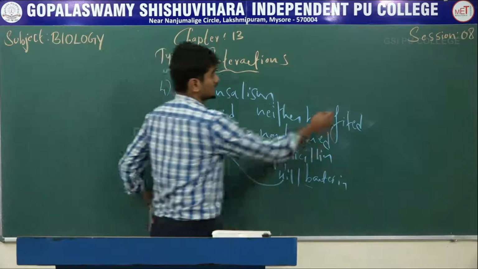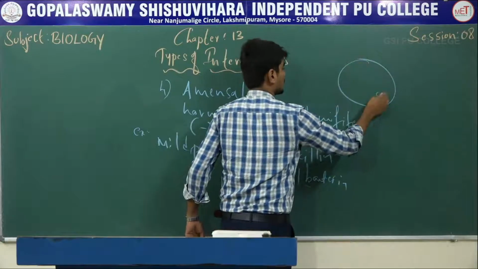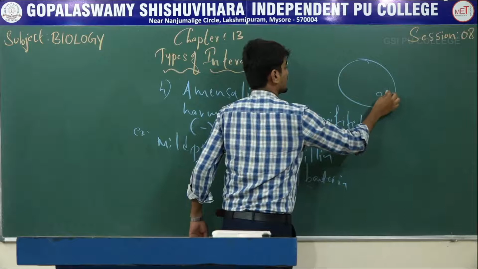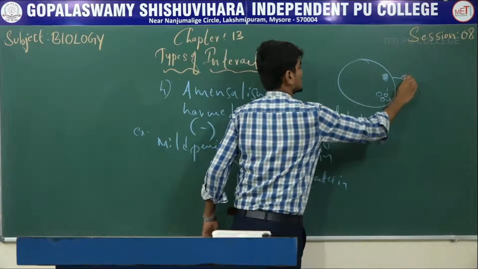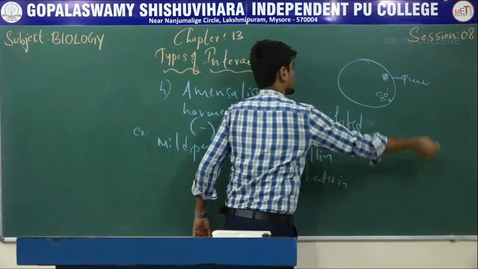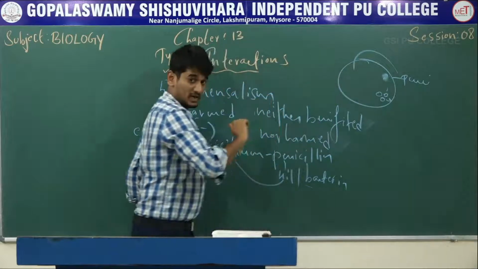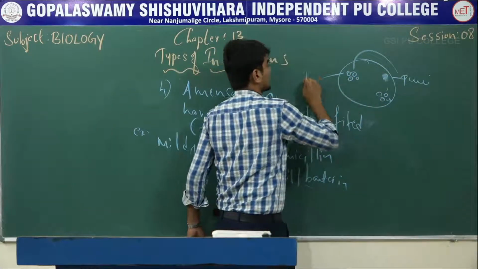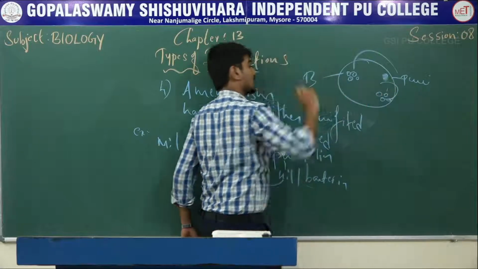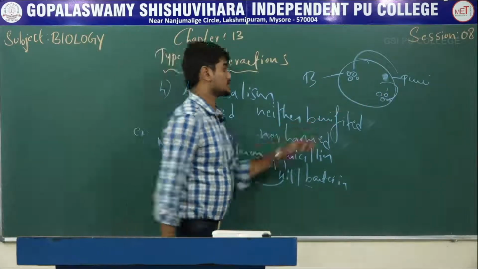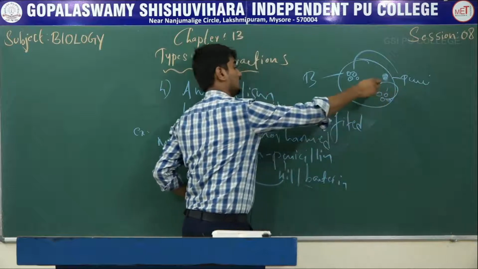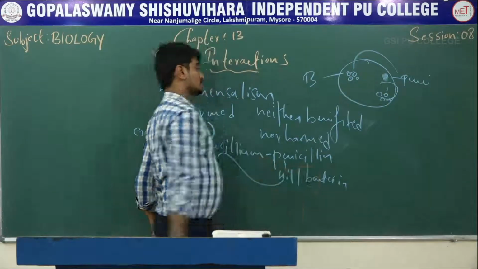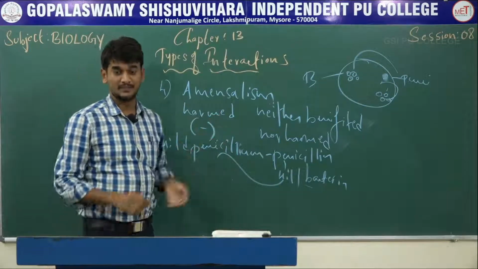Just imagine there is a Petri plate with the presence of penicillium. This penicillium releases some chemicals that are called penicillin. If any other bacteria grow in this Petri plate, this penicillin chemical kills the bacteria but does not affect the mold. So this is called Amensalism.